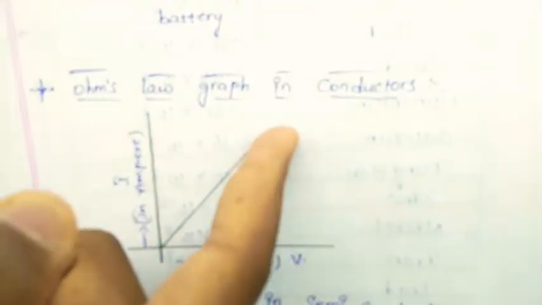Do you know, friends, there is a graph for Ohm's law showing how conductors and semiconductors behave. I will show the image of the graph for conductors in Ohm's law and semiconductors in Ohm's law. This is the graph for conductors in Ohm's law. A straight line is there, that is the electric current.